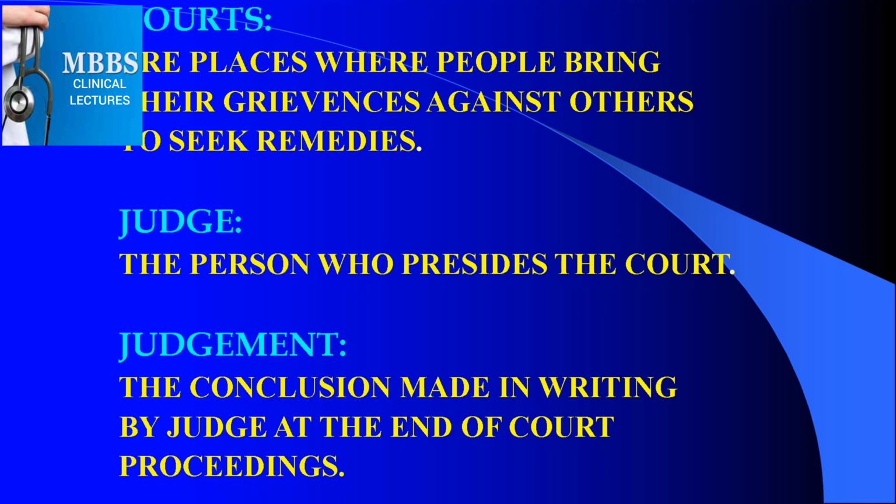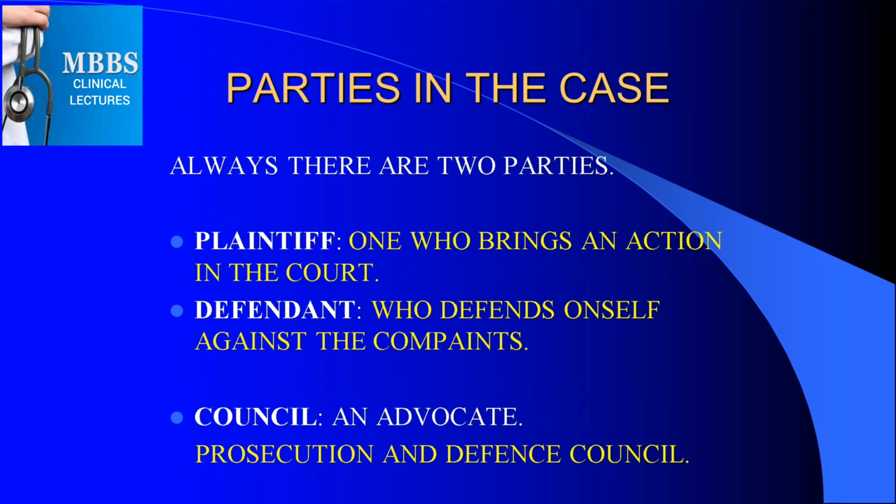Again, a bit of repetition. The court where we have to appear is the place where people bring their grievances against each other to seek remedies. The person who presides over that place, the court of law, is known as the judge. And the final conclusion made in writing by the presiding judge at the end of the court proceedings is the judgment, the sought-out final outcome, for which we say the furtherance of justice, or the victims will vindicate justice, through the judgment of the court.